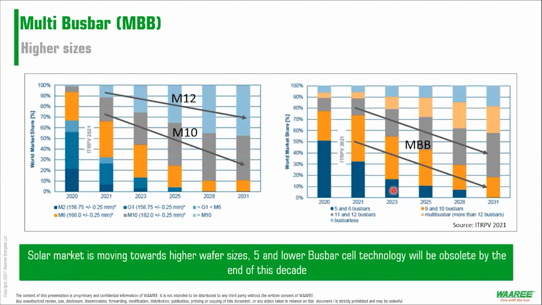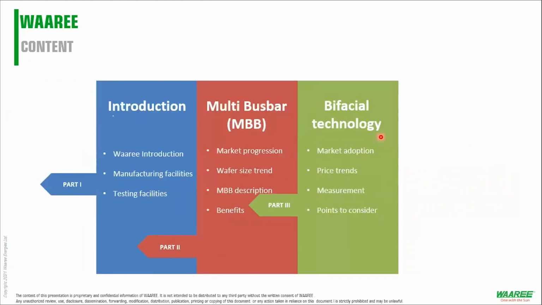And you see that probably in 1 or 2 years, you would only have 5 bus bars hovering at around 10 or 12%. Everything would be above 6 bus bars, right? So all in all, the entire market is shifting to multi-bus bars. Now let us very quickly go on to bifacial module.